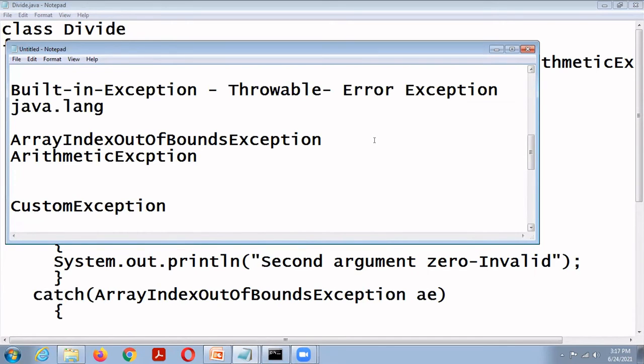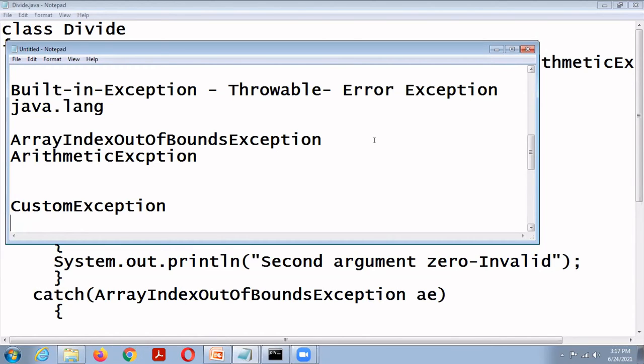In the account class, the minimum balance of the account is 5,000 rupees. If the balance is less than 5,000, we need to throw an exception, that is, minimum balance is not maintained.